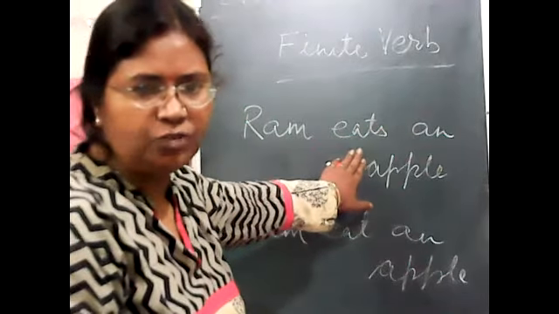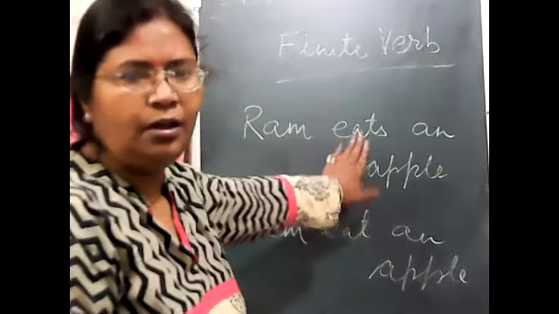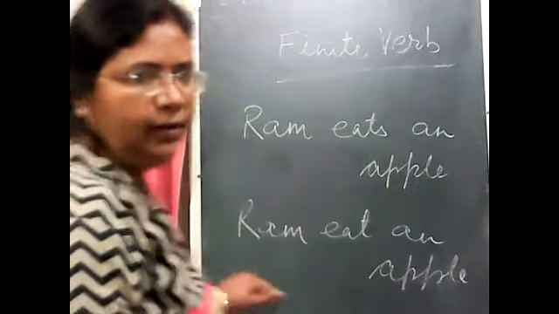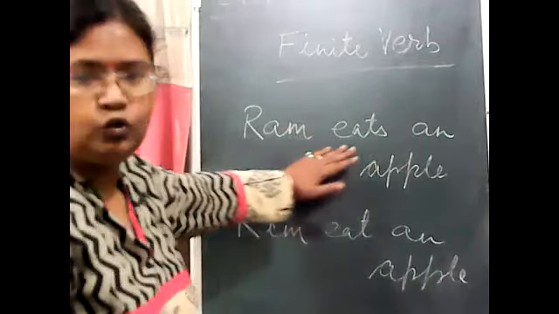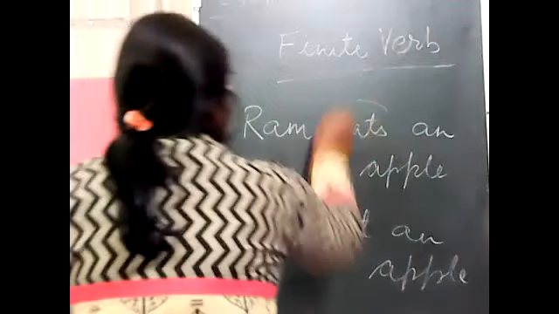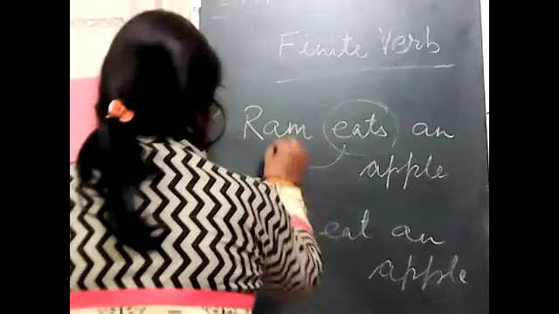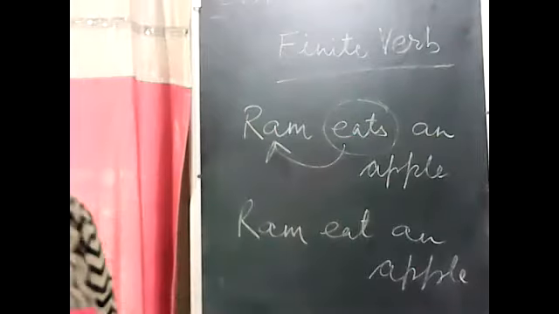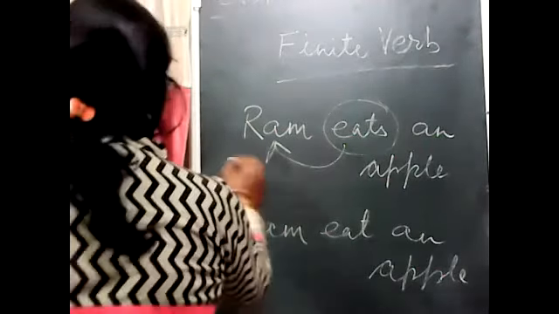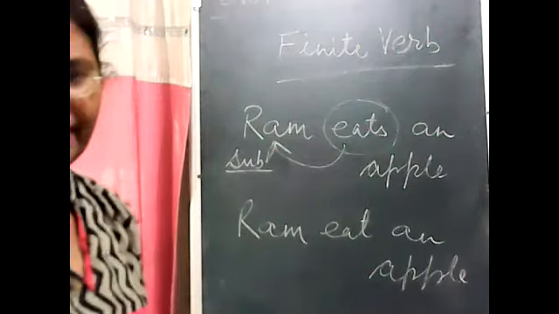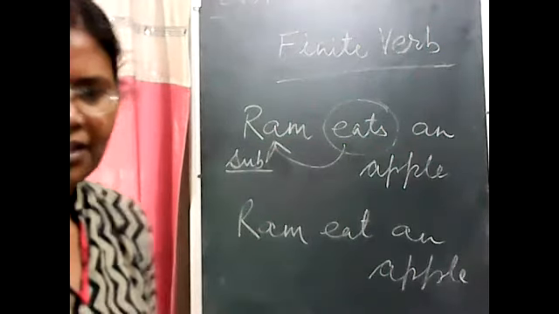So according to the rule, it is needed to add S. So this verb is being guided by its subject.